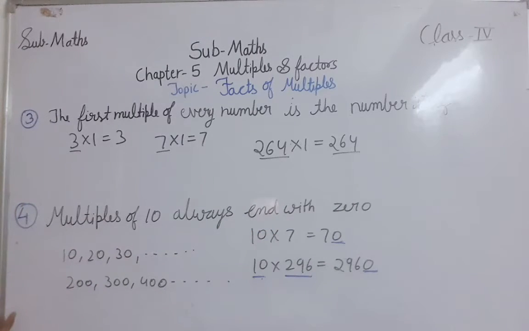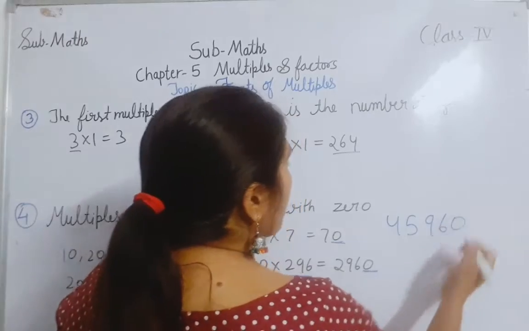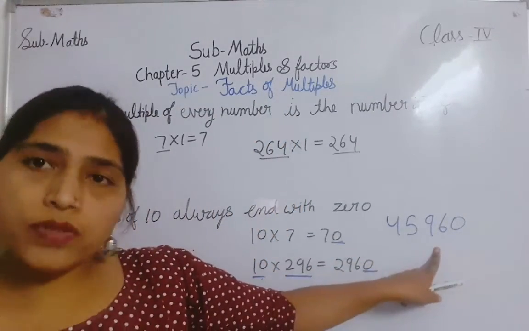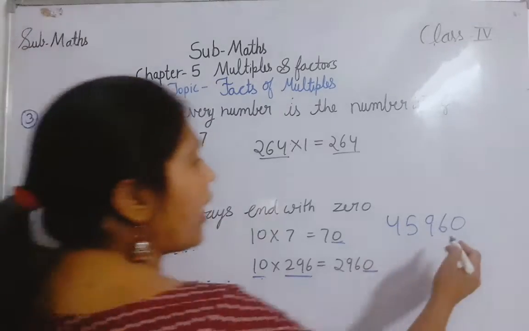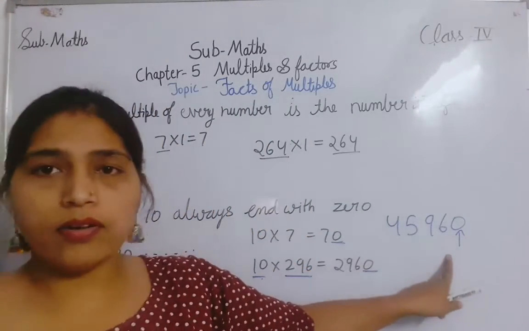I think it is clear. So 10, 20, 30, 200, 300, 400. If I am writing any number here, 4, 5, 9, 6, 0, and I am asking, is it a multiple of 10? You will say, yes ma'am, this is a multiple of 10 because at the end there is 0.